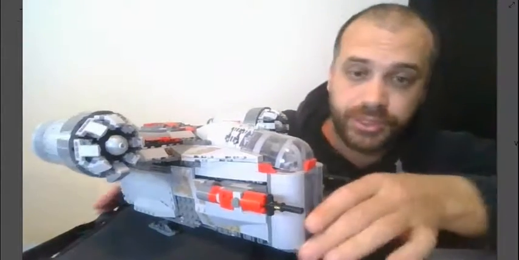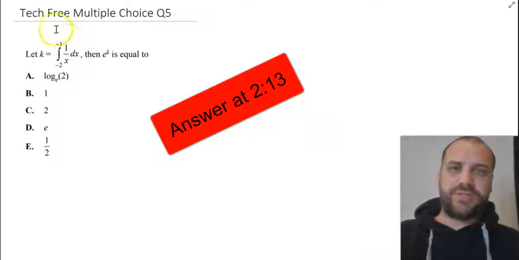I've just finished building the Razor Crest, so I'm going to put that over there and let's do some maths. So we're bouncing back to Tech Free again here.